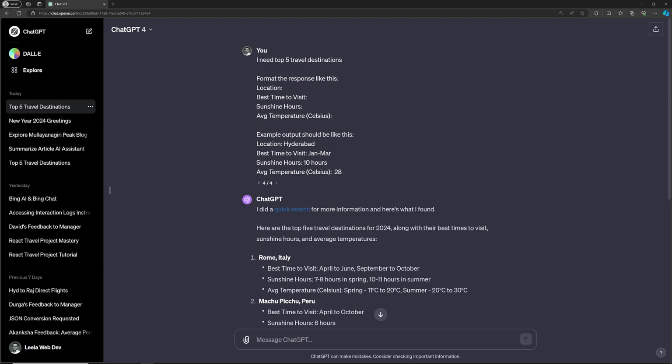Another way which I want to tell you is summarizing the article. Summarizing the article is nothing but, for example, let's say that I have an article which I want to summarize. So how we can do it is, let's go into this one. Here I will copy this article. Just I have copied it. Let's go to the new chat.